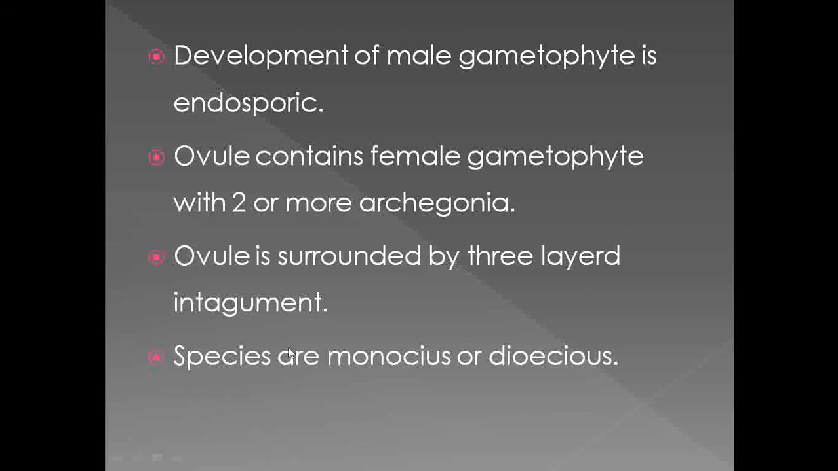Then the species which are observed under the gymnosperms are monoecious or dioecious. Monoecious or dioecious means the sex organs, the male and female cones, are developed on the same plant, or the male cone and female cone develop on separate plants. So this condition is called monoecious and dioecious.